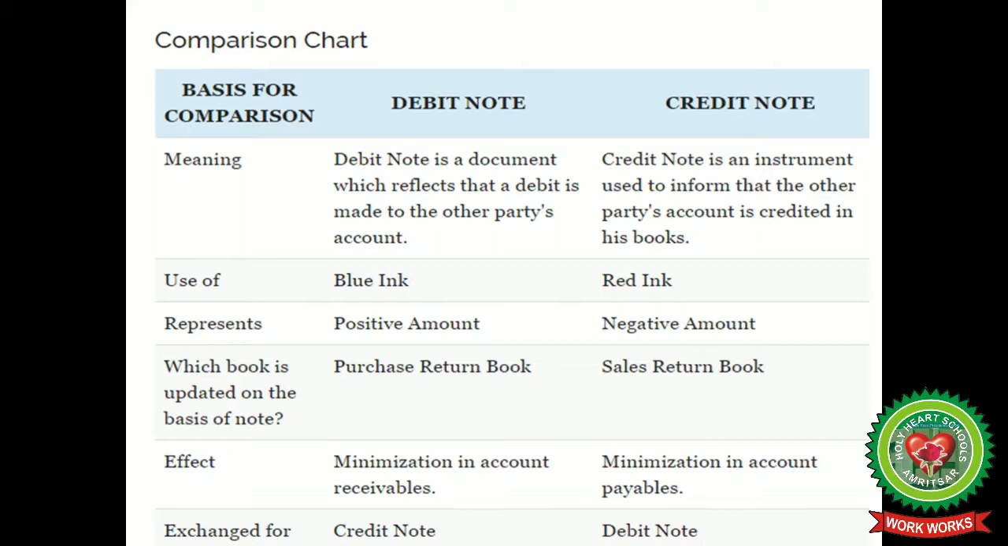Debit note is updated on the basis of purchase return book and credit note is updated on the basis of sales return book. Debit note shows the effect of minimization in account receivables and credit note shows the effect of minimization in account payables. Debit note can be exchanged for credit note and vice versa, credit note can be exchanged for a debit note.